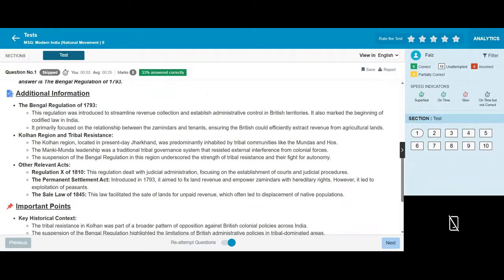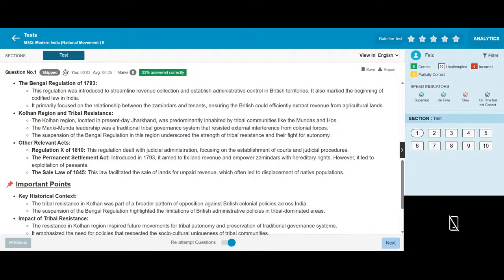The Bengal Regulation of 1793. This regulation was introduced to streamline revenue collection and establish administrative control in British territories.